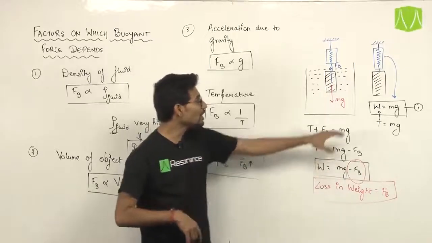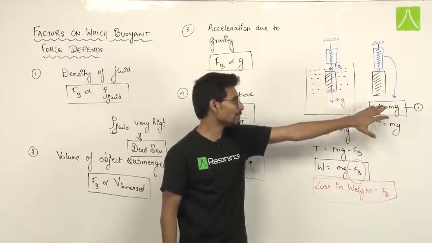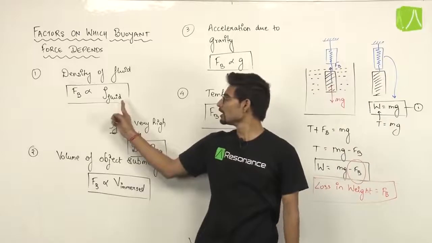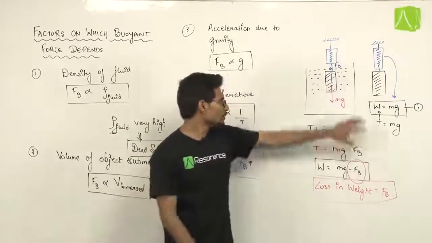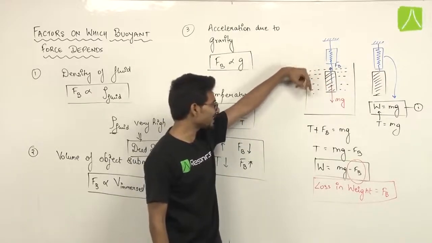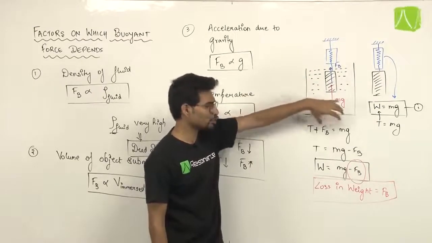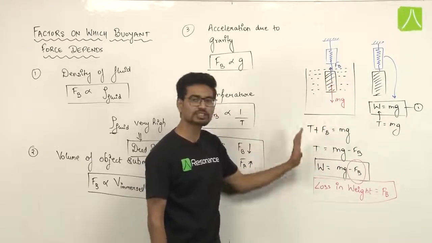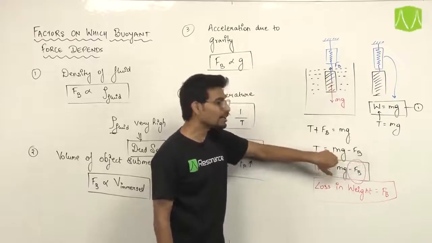We have derived also that if a body is attached to a spring balance in air, the weight will come mg, because I'm neglecting the buoyant force of air, it is very small. Why? Because the density of air is very less. So when I have immersed this object in a fluid and again attached a spring balance, what I have found is the tension is in upward direction, buoyant force is in upward direction. So tension plus buoyant force will be equal to the net downward force, that is mg, as body is static. So tension comes out to be mg minus Fb. Now what is Fb? It is